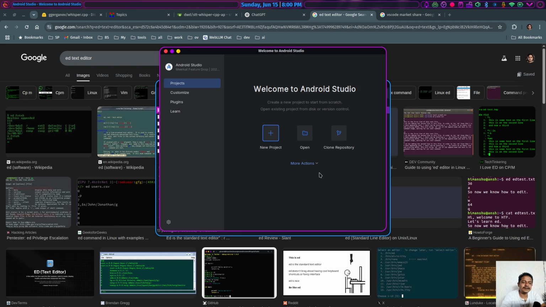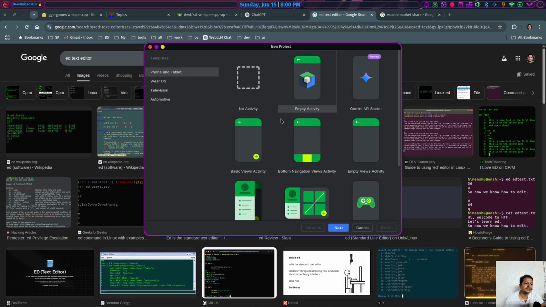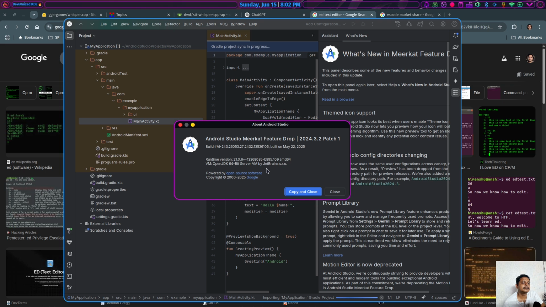Yes, it took quite a long time to install this piece of Android Studio software. Still, I did not find any mention of IntelliJ, although I am pretty much sure that IntelliJ is the default text editor for Android Studio. Yes, I found under Help and About, I see this one: OpenJDK 64-Bit Server VM by JetBrains s.r.o. See, this piece of code editor is provided by JetBrains, and I understand there might be some kind of collaboration between Android developers and JetBrains.